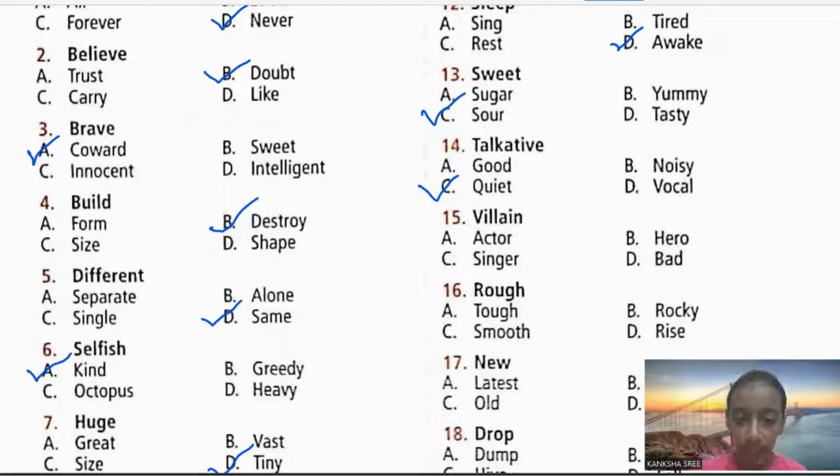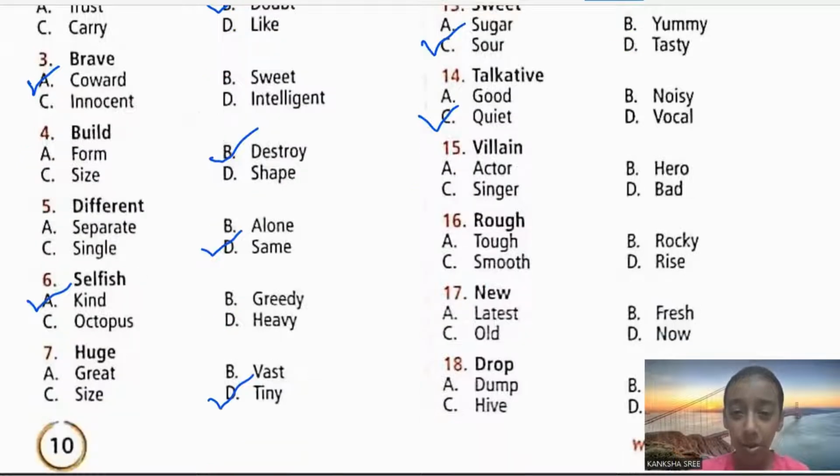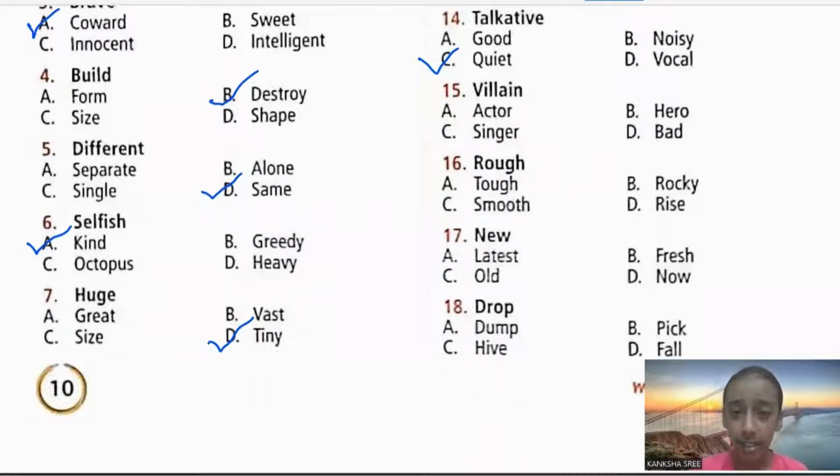Yes, villain. The 15th one is villain. Who is the opposite person of villain? Is it actor, hero, singer, or bad? Bad is an adjective which does not suit over here. Singer does not come under this profession. He does not act in movies. Instead, is it actor or hero? Yes, you are correct. He is hero. Villain opposite is hero.